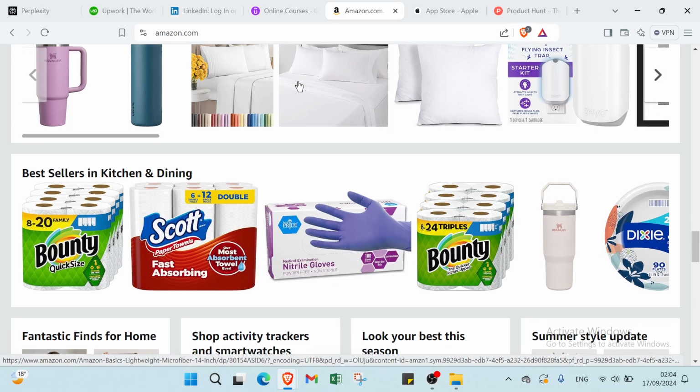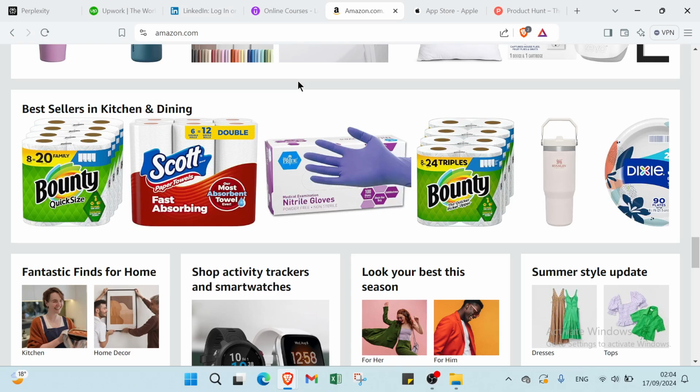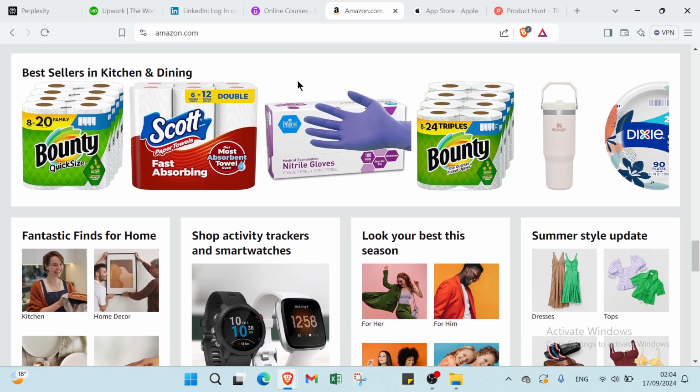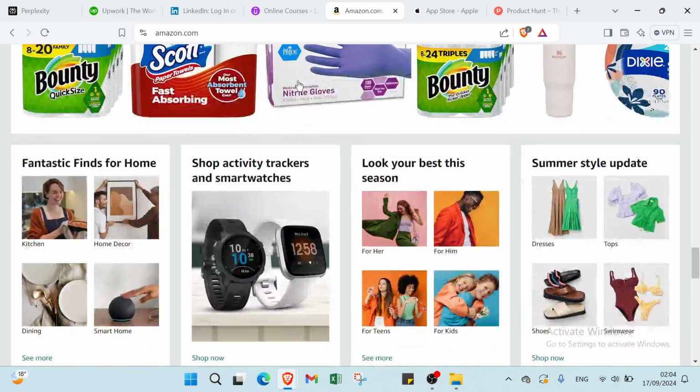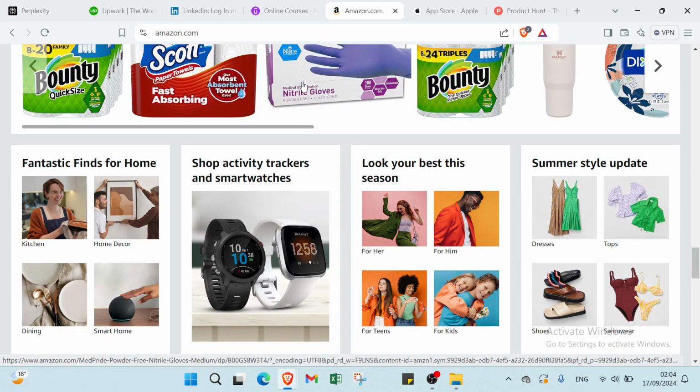Then we have here Amazon.com. To earn money on Perplexity by creating and selling educational content on Amazon, you can publish ebooks or guides that leverage your expertise. Promote these materials on Perplexity by offering valuable excerpts or insights, driving users to purchase your full content on Amazon.